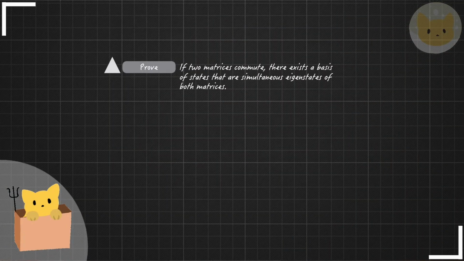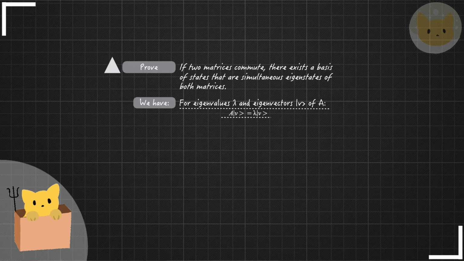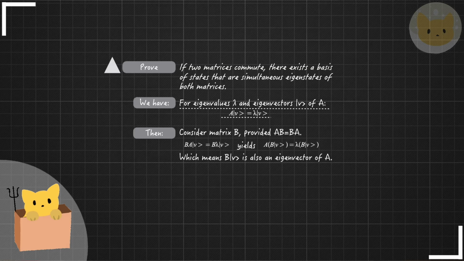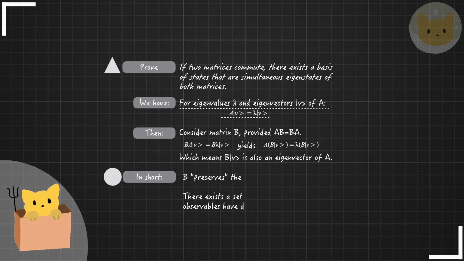Using the definition of eigenvalue, we have for eigenvalue lambda and eigenvector v of A, Av equals lambda v. Consider matrix B, provided AB equals BA. That means they commute. Therefore, when we multiply B by each side of the equation, we get ABv equals lambda Bv, which means Bv is also an eigenvector of A. We can say that B preserves the eigenspace of A.